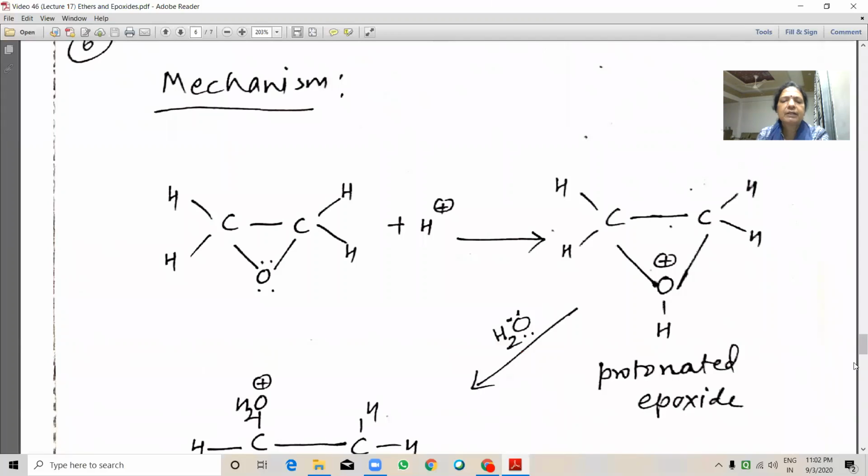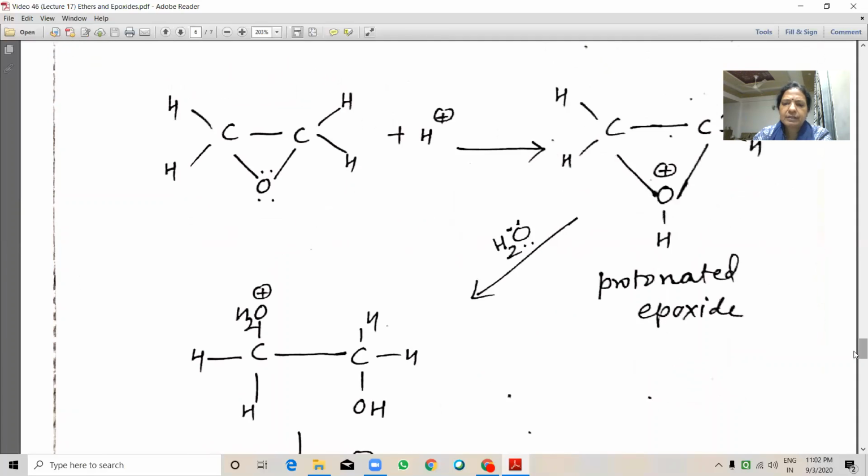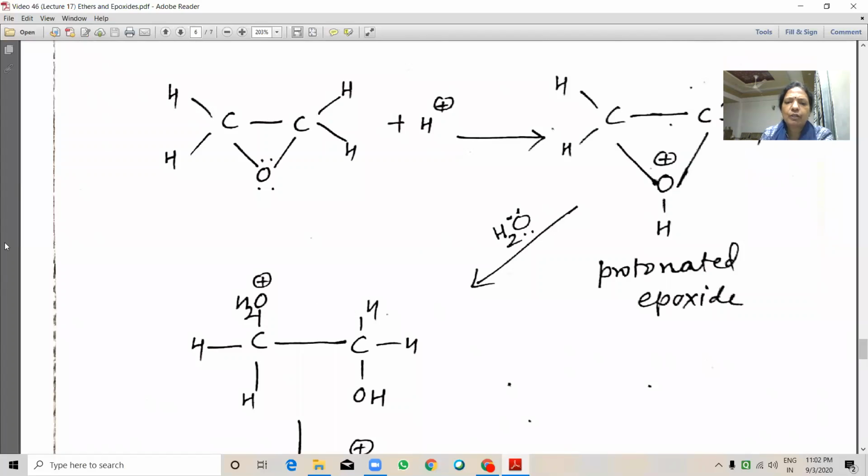Mechanism. See here, it is just like an electrophilic addition reaction. First, the H ion protonates this oxygen and we get the protonated epoxide, and then it reacts with a water molecule.